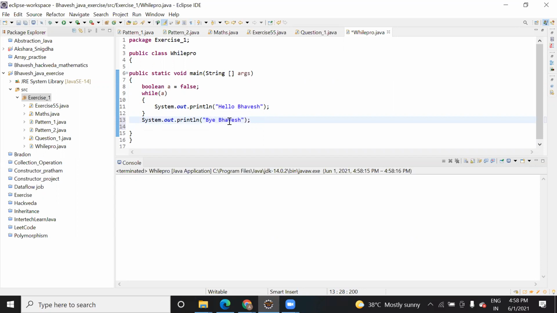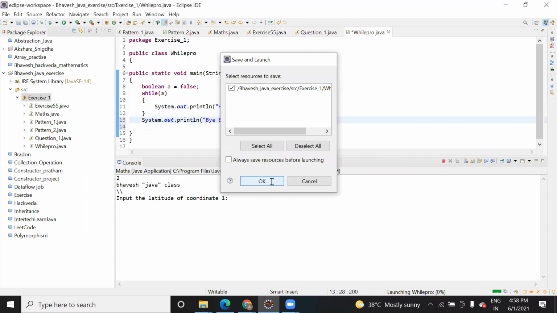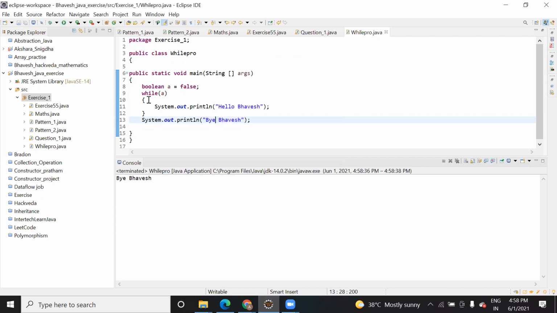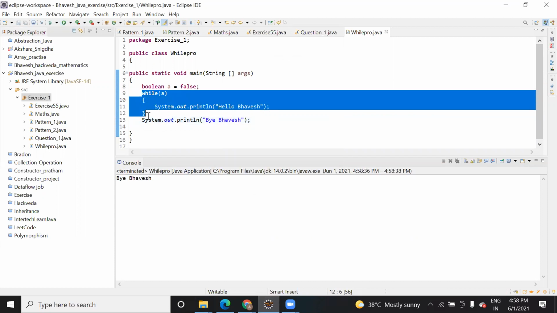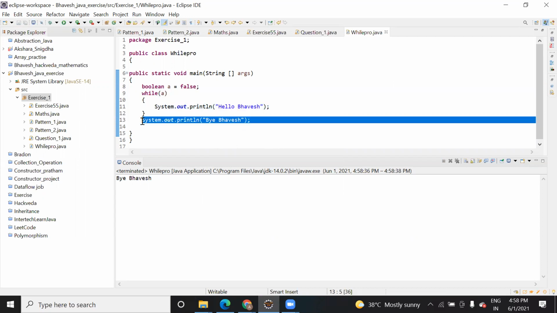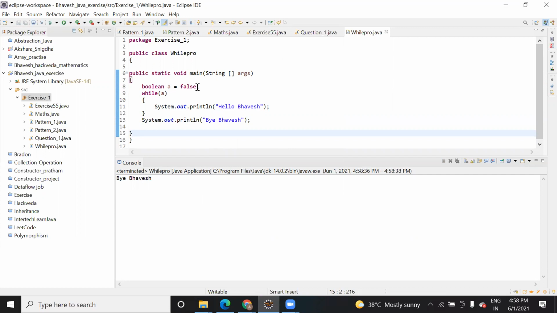Let's try if it does not run. Suppose if this does not run, then we can edit one more statement and we can check it. So false means it won't run and true means it will run. But we can give Boolean value of 1 also. If you assign Boolean a is equal to 1, can Boolean accept that value?